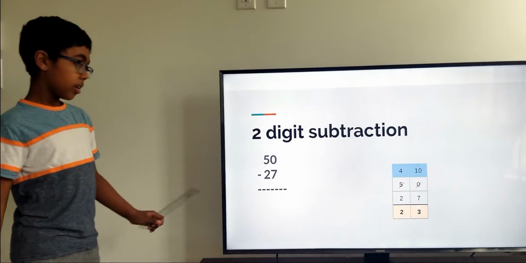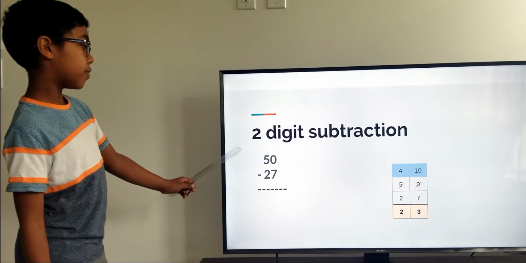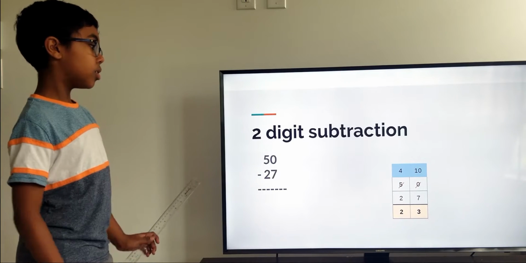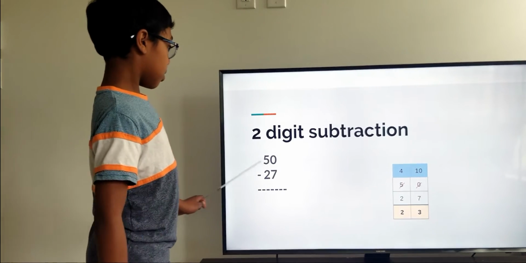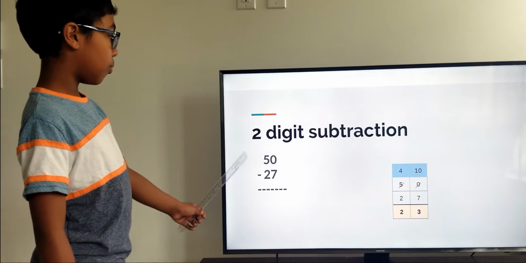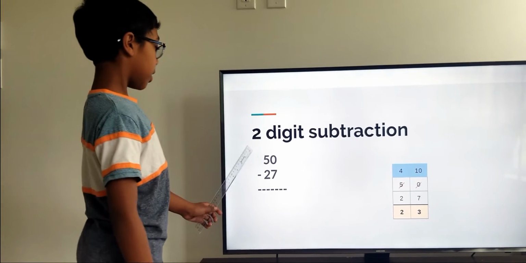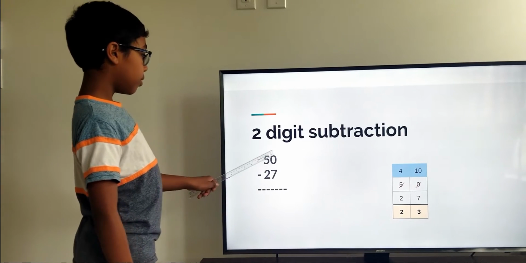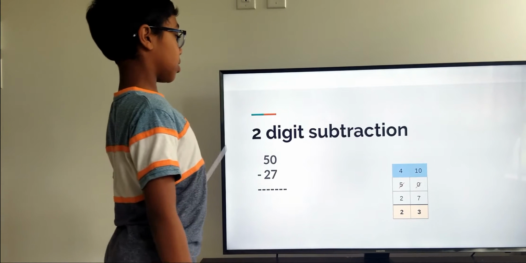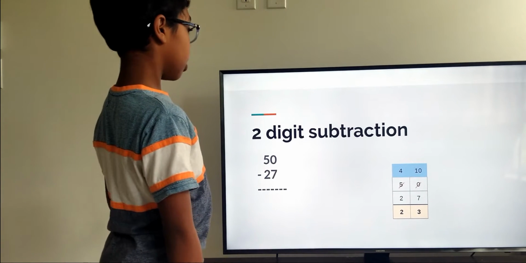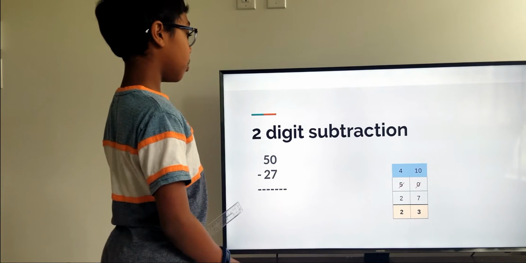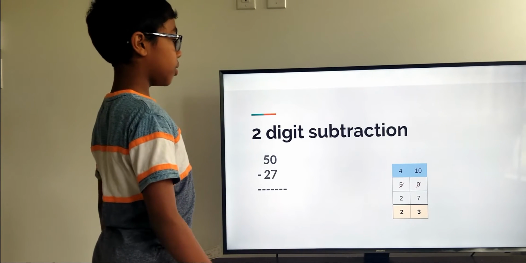Here is an example of two-digit subtraction. So here we have 50 minus 27. So, you already start from the right side, the ones place, but 0 minus 7 isn't possible. So you go to your neighbor and ask him if he can lend you something. So whenever you ask your neighbor, he loses 1 and you get 10.